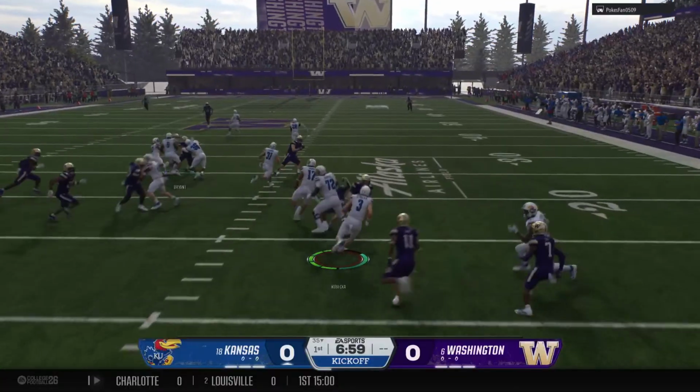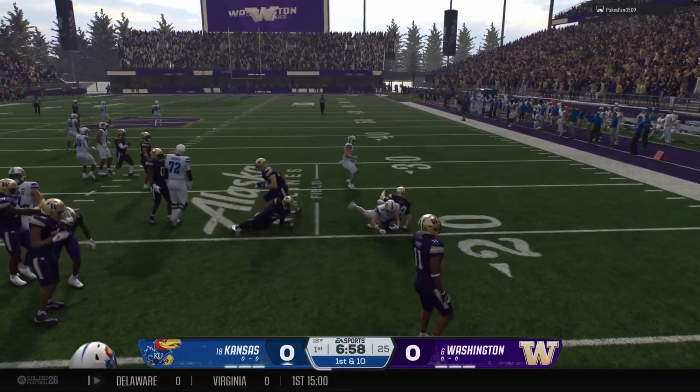And from deep in the end zone, he'll bring it out. And he's stopped at the 18.